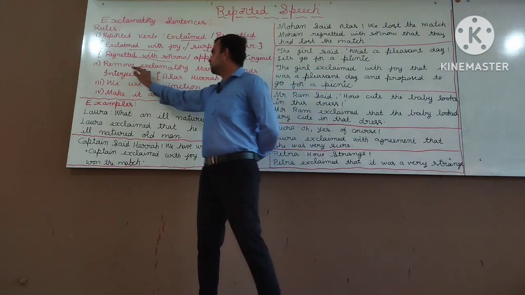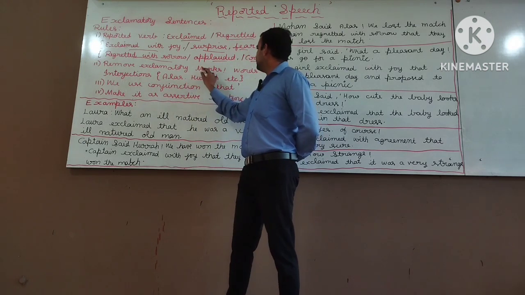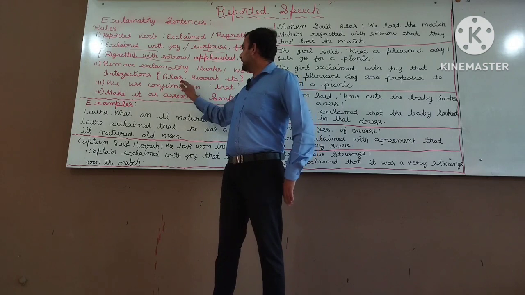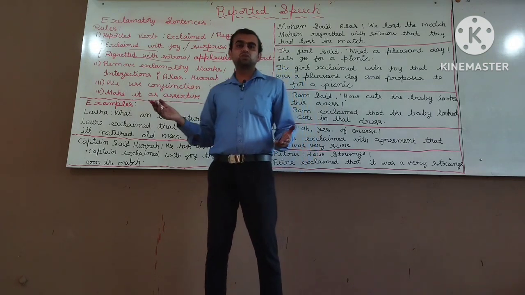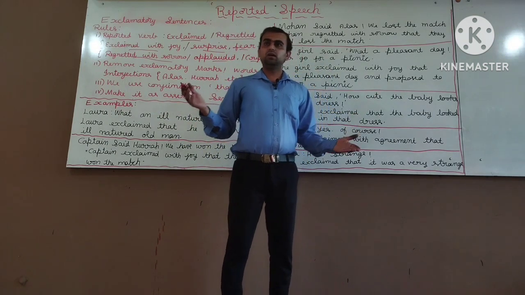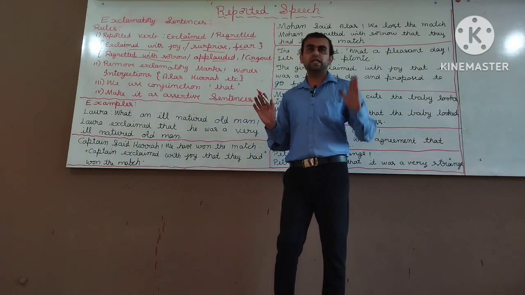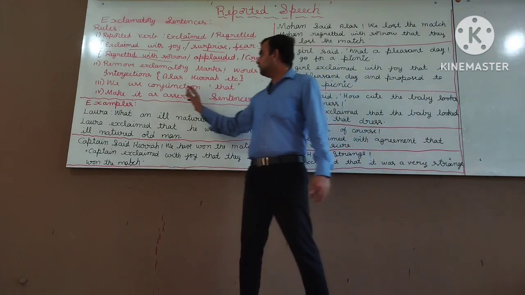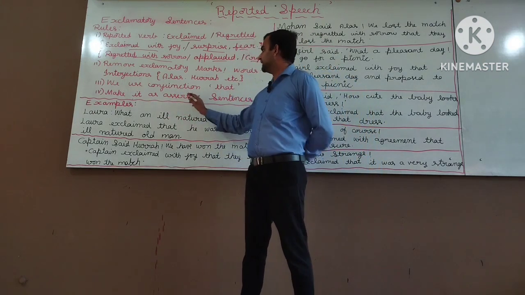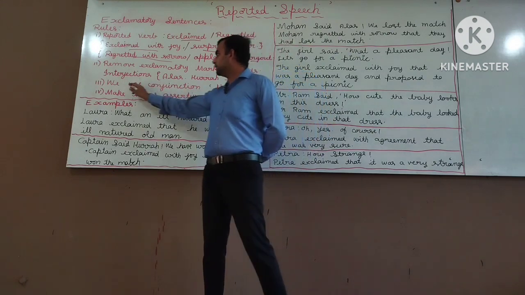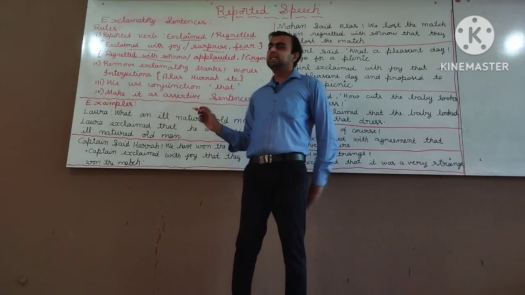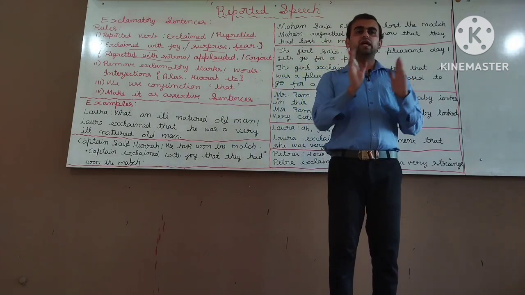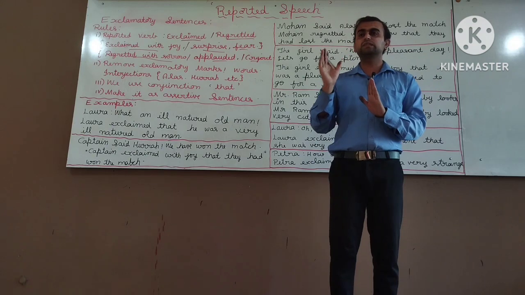Now the third rule: we remove exclamatory marks, exclamatory words or interjections, especially like alas, hooray, ouch, as well as certainly, ha. These kinds of words we have to remove. Not only exclamatory marks, we also remove exclamatory words. Also we change exclamatory sentences into assertive sentences. That is the last rule. So before that we use the conjunction that, just like assertive sentences. We use that as a linking word to convert a sentence from direct to reported speech.